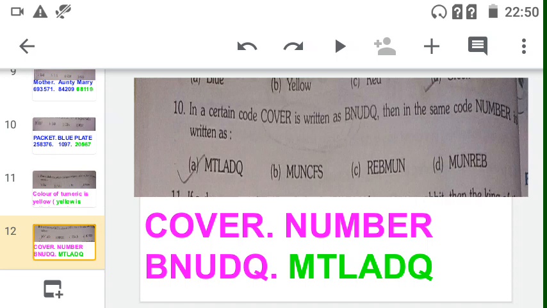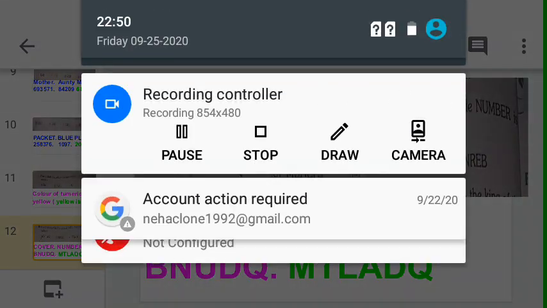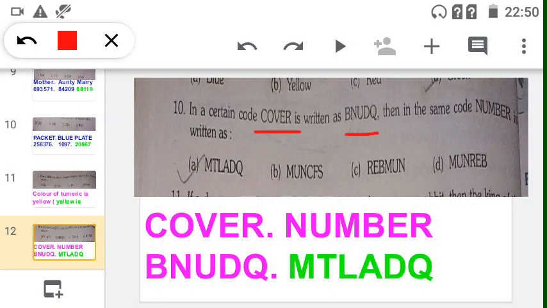In a certain code, cover is written as BNUDQ, then the same code of number is written as what? So cover is representing BNUDQ. C representing B, O representing N, V representing U, E representing D and R representing Q.